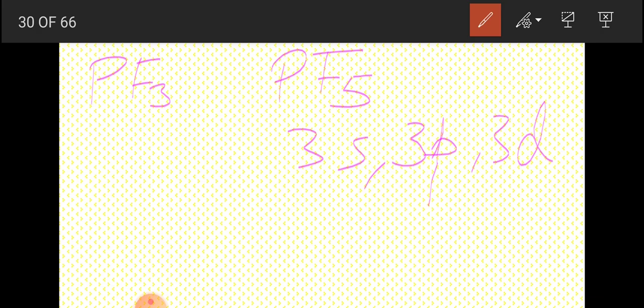Okay, and any compound with more than 4 covalent bonds must break the rule. Okay, 4 bonds means 8 electrons. If more than 4 bonds are being formed, it is violating the octet rule.